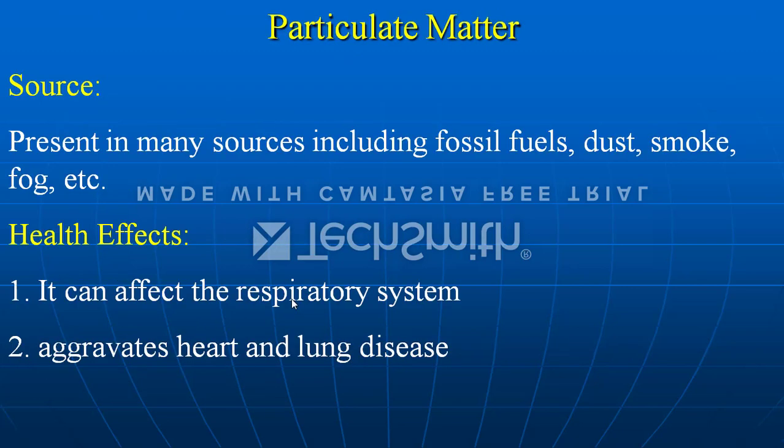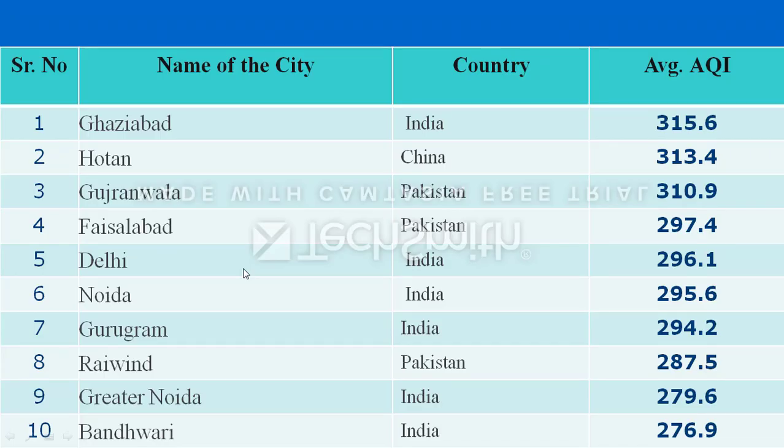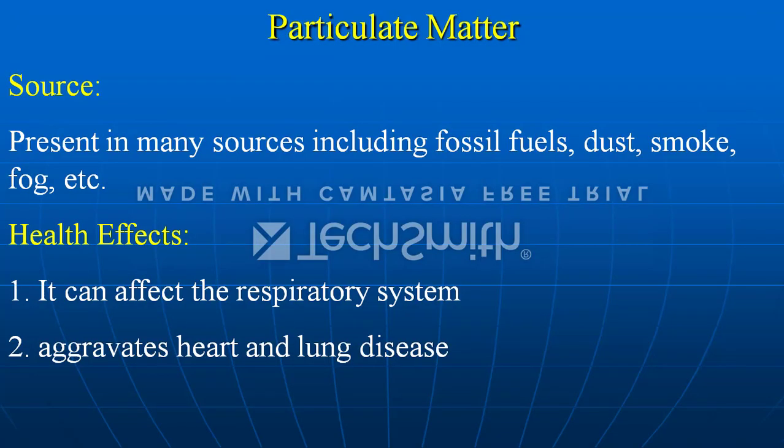Next, particulate matter. Now these are small particles. We had already discussed PM10 and PM2.5, present in many sources including fossil fuels, dust, smoke, fog, etc. Health effects: it can affect the respiratory system because they are very tiny particles. They come along with the air into your respiratory system and cling to the lungs and inner cells. It aggravates heart and lung diseases. Now these are all about the particles.